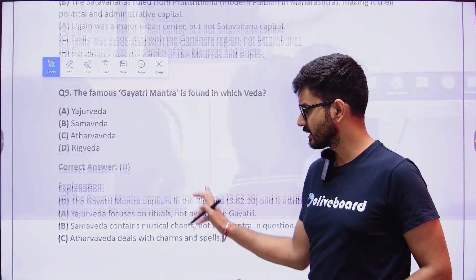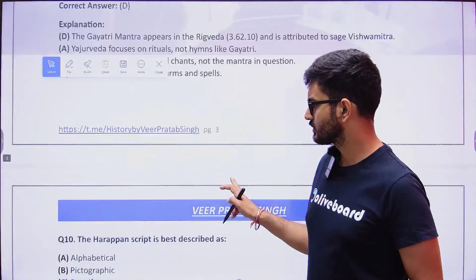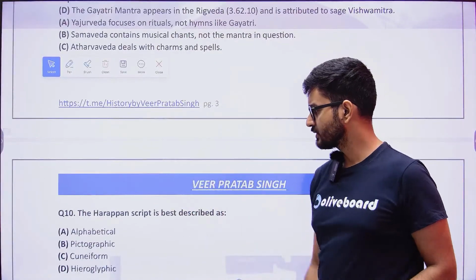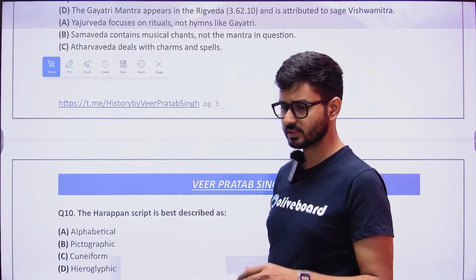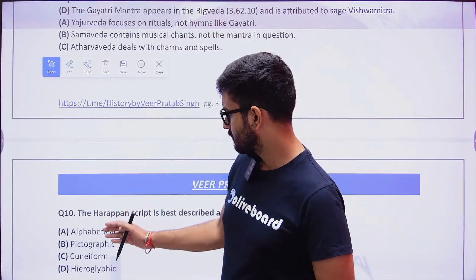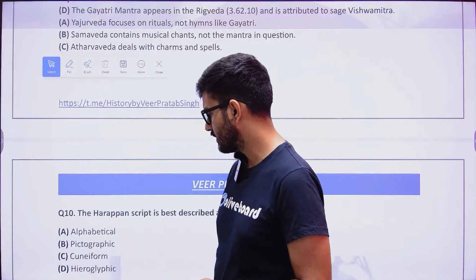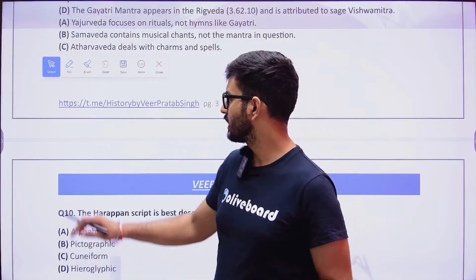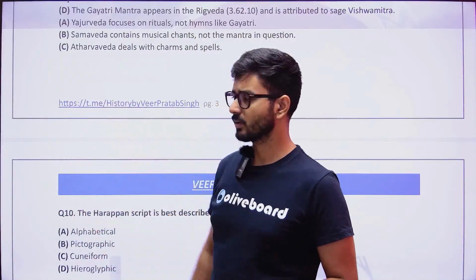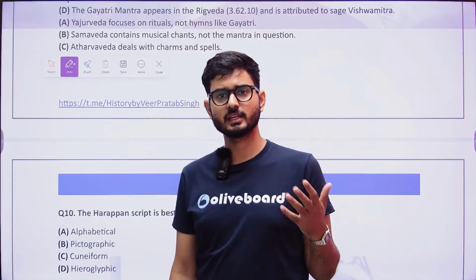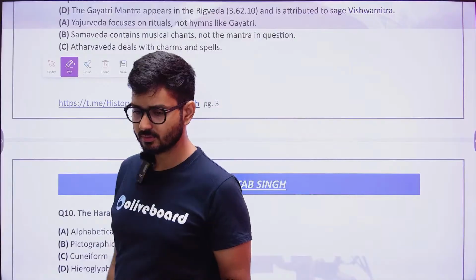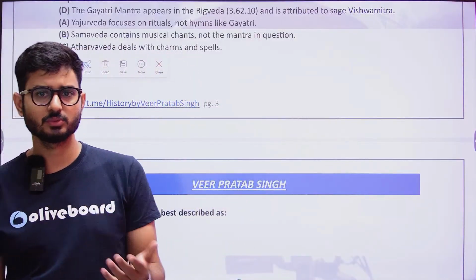Next, the Harappan script is best described as, meaning what is the style of the Harappan script? Is it alphabetical, pictographic, cuneiform or hieroglyphic? When we talk about the Harappan script, they used a lot of pictures in their script. A script is basically a language through which one communicates with each other.